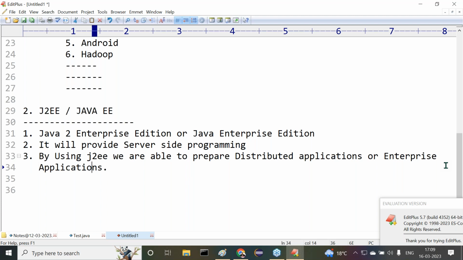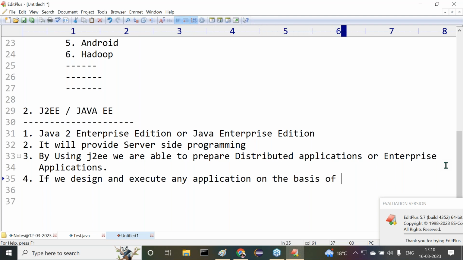Then immediately we get a question. What is a distributed application? What is the meaning of an enterprise application? People have this question now. Can you tell me what a standalone application is? If we design and execute any application without using client server architecture, then that application is called a standalone application.